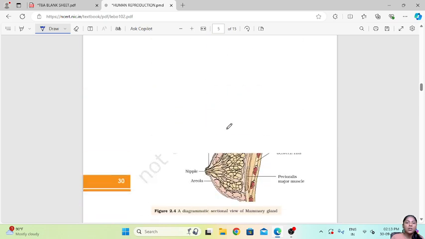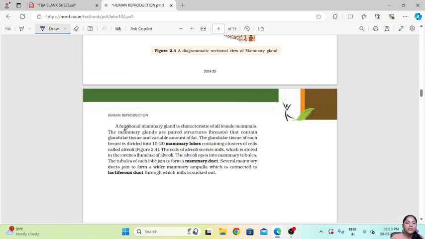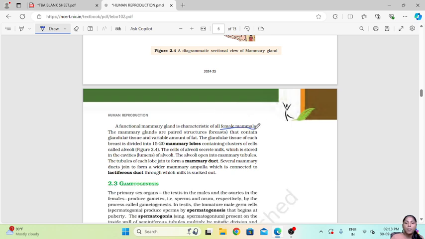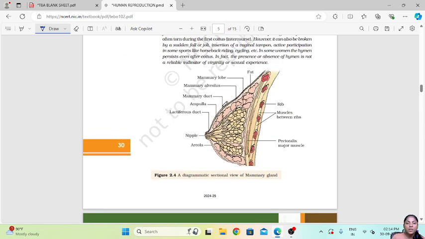Then talking about the mammary glands, a functional mammary gland is a characteristic of all female mammals, and the mammary glands are paired structures that contain glandular tissue and variable amounts of fat. Now the glandular tissue of each breast is divided into 15 to 20 mammary lobes containing clusters of cells called alveoli. As we can see here in the diagram, these are the mammary alveoli.